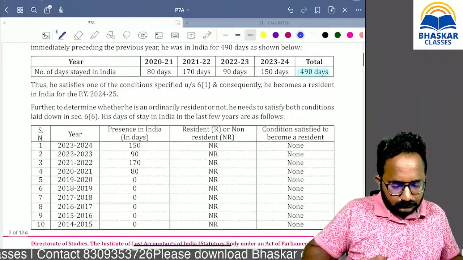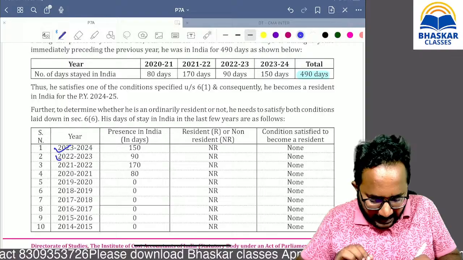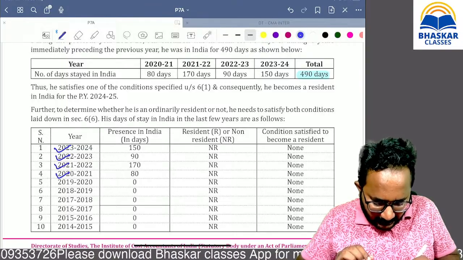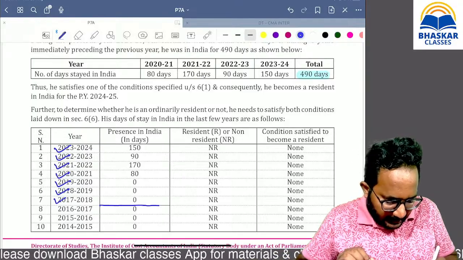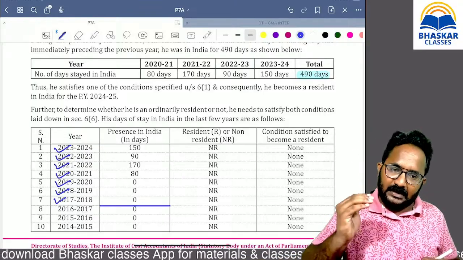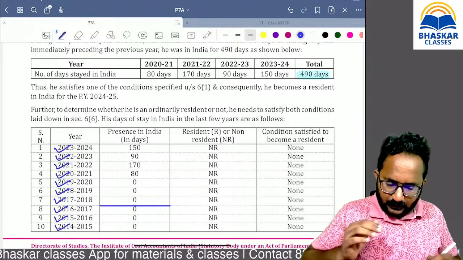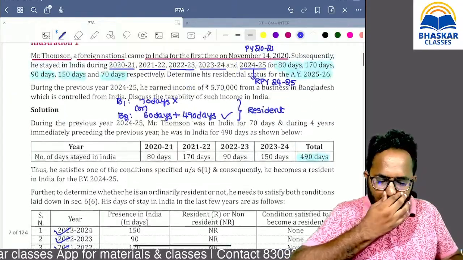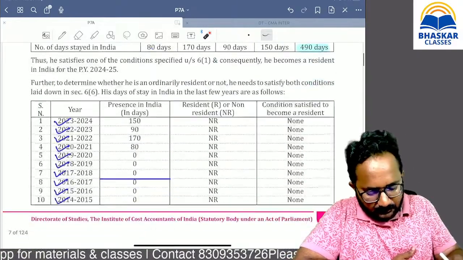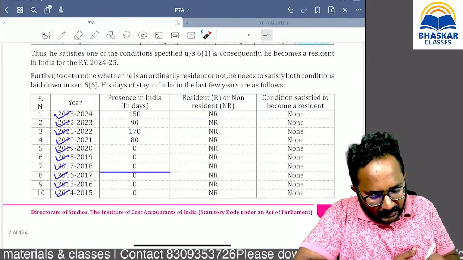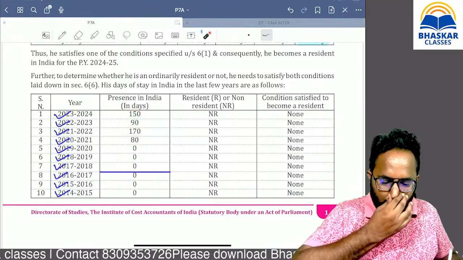Now remember, last 10 years, yes, I have to perform. So last 10 years, but 7 years I have to draw one line, because 7 years is for additional condition 2, 10 years for additional condition 1. Last 10 years means nothing but the first time he comes to India is 2021. So he comes to India in 2021, then after that we take how many days he stayed in India.